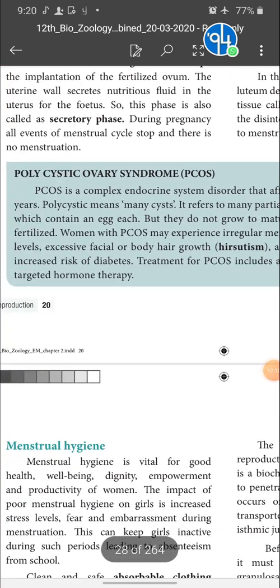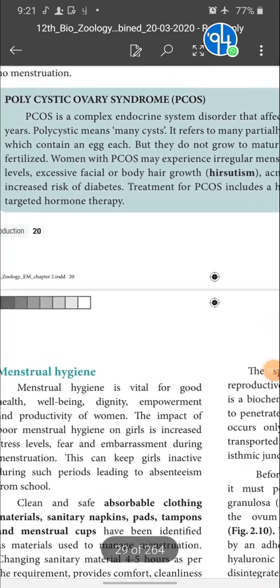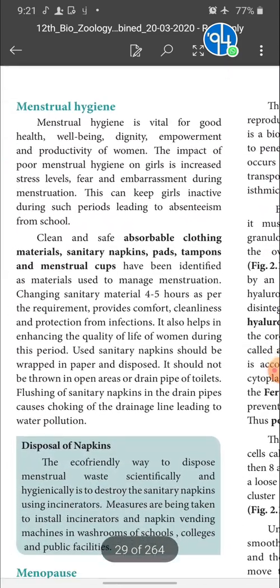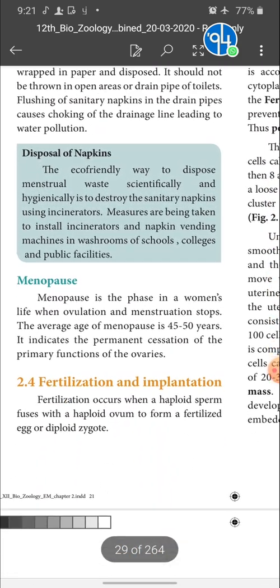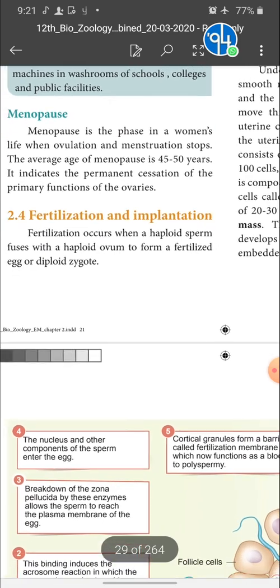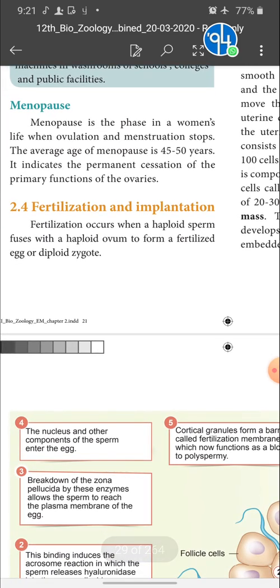What is meant by polycystic ovary syndrome? Go through it, children. Next, menstrual hygiene, you can learn by yourself, children. Menopause also. Now I am coming directly to another topic, fertilization and implantation, right?